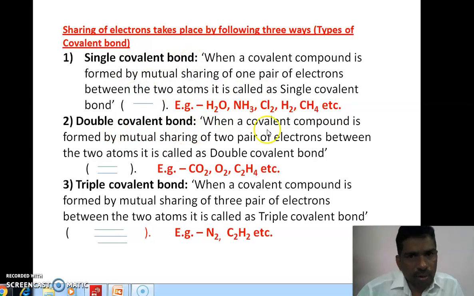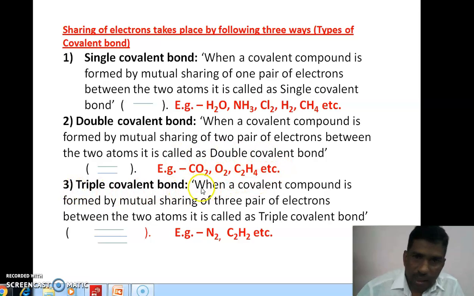Double covalent bond: when a covalent compound is formed by mutual sharing of two pairs of electrons between two atoms, it is called a double covalent bond, and it is represented by a double line. For example, CO2, carbon dioxide, oxygen, and ethene, C2H4. These compounds form double covalent bonds.